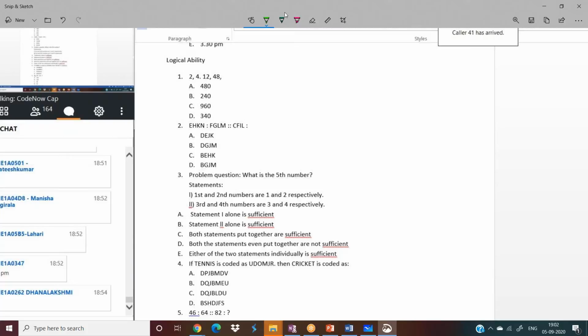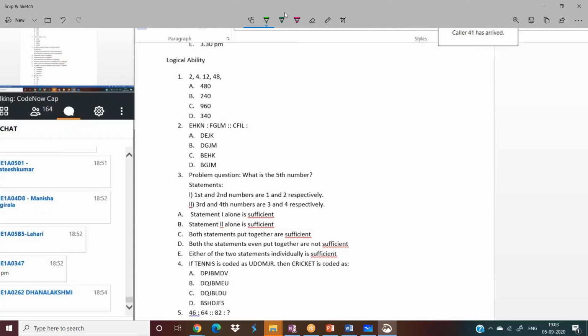That is a mistake everybody makes. If the first number is 1, second number is 2, third number is 3, fourth number is 4, there is no guarantee that the fifth number should be 5. Who knows? It can be 5, it cannot be 5. I'm not sure. So the two statements together are also not sufficient, and the answer for this question is option D. D for dog. Whoever says C, you are wrong.